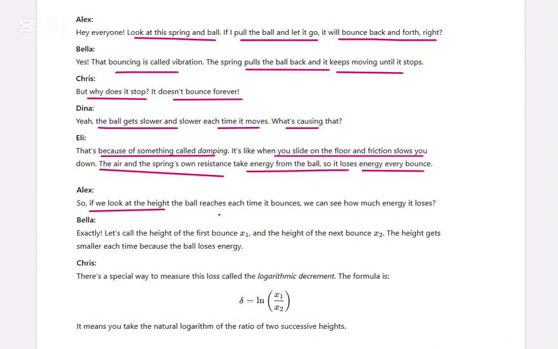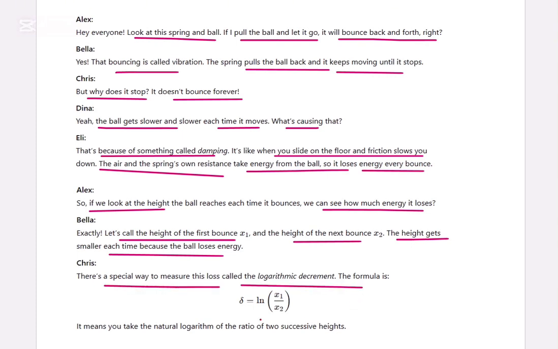So if you look at the height the ball reaches each time it bounces, we can see how much energy it loses, right? Exactly. Let's call the height at the first bounce x1, and the height at the next bounce x2. The height gets smaller each time because the ball loses energy. There's a special way to measure this loss called the logarithmic decrement. That's the formula. This means you take the natural logarithm of the ratio of two successive heights.